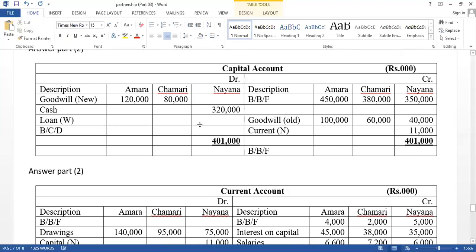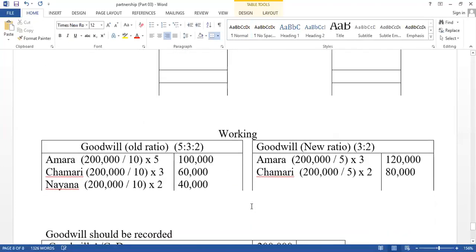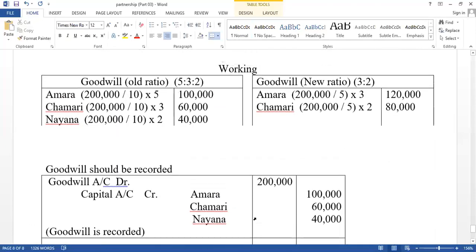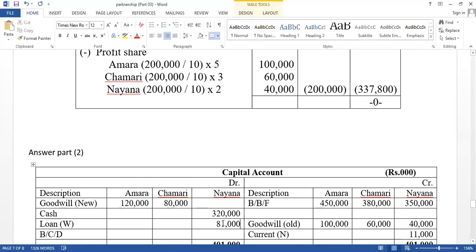Then the balance part should be transferred to the loan account. The balance part equals 81,000, the amount not paid, and should be transferred to the loan account based on section 24. If they ask for the loan account, you have to prepare it.